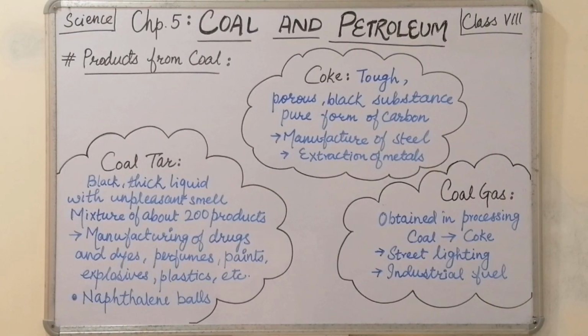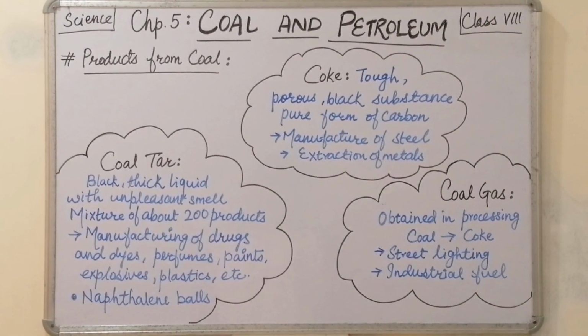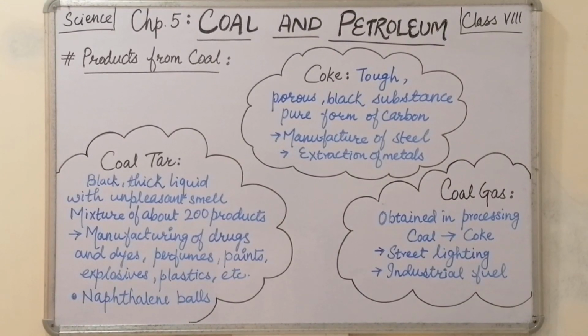They are used in manufacturing of drugs and dyes, the synthetic ones, then in perfumes, paints, explosives, plastic. In plastics, we use the petrochemicals. Now these petrochemicals are the fossil fuels containing petroleum products, or you can say the hydrocarbons. So coal tar is again obtained from coal, and coal is also a hydrocarbon.